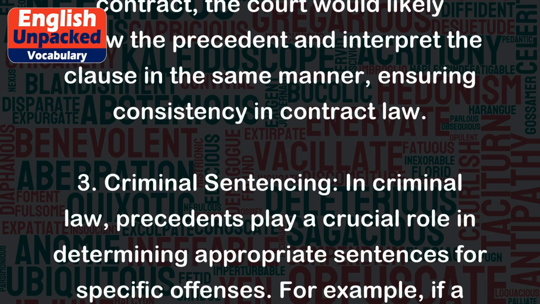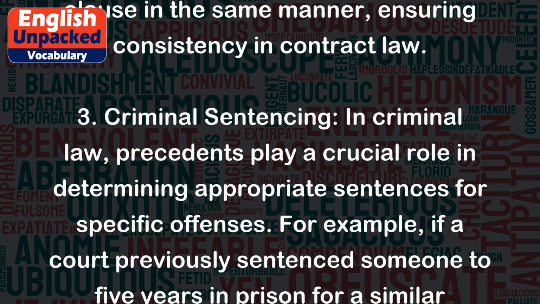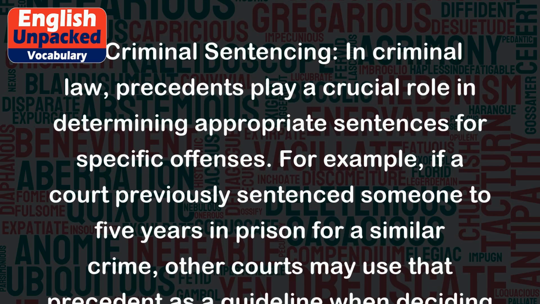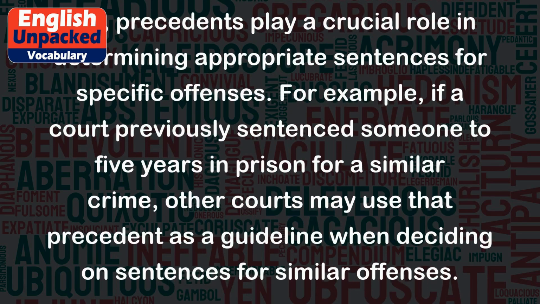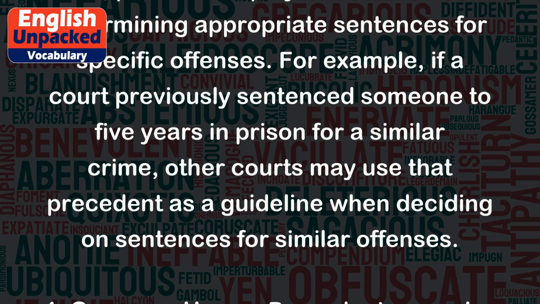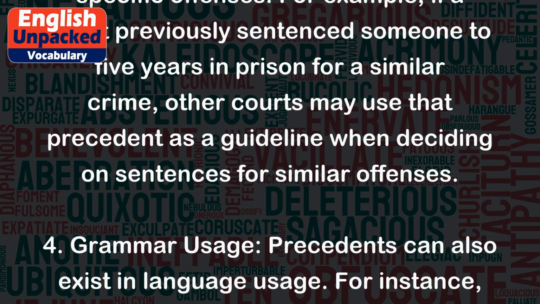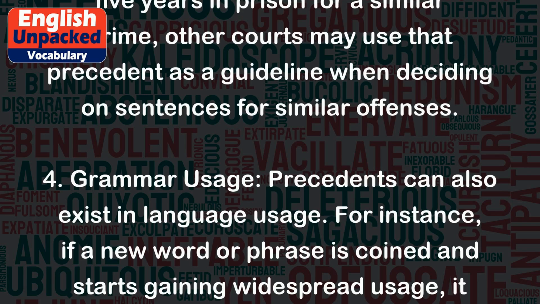3. Criminal sentencing. In criminal law, precedents play a crucial role in determining appropriate sentences for specific offenses. For example, if a court previously sentenced someone to 5 years in prison for a similar crime, other courts may use that precedent as a guideline when deciding on sentences for similar offenses.